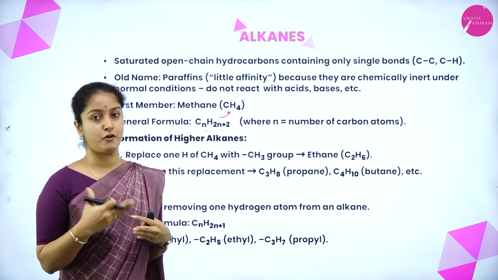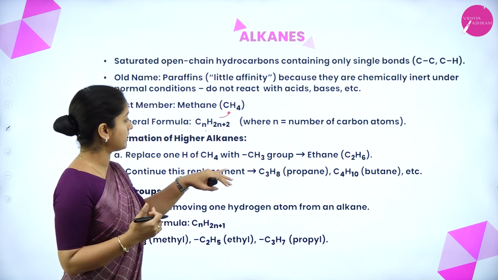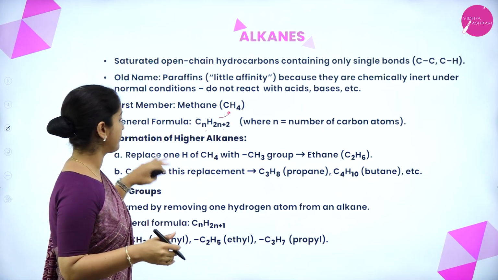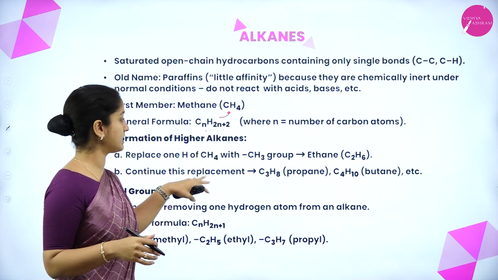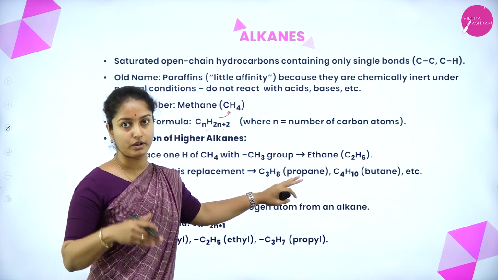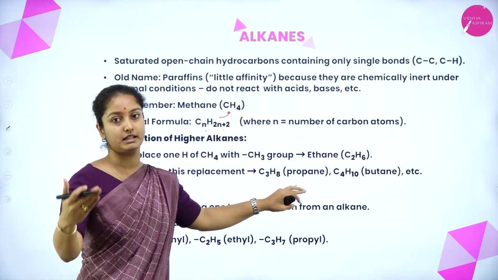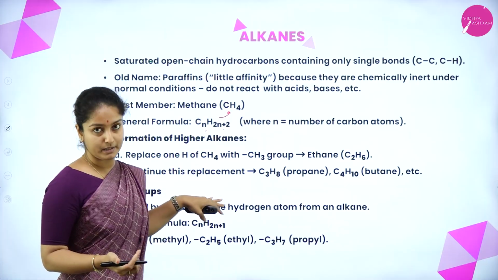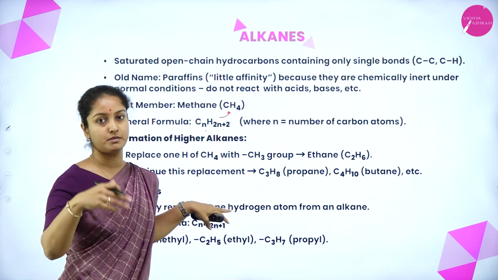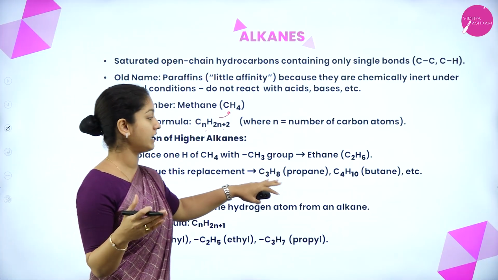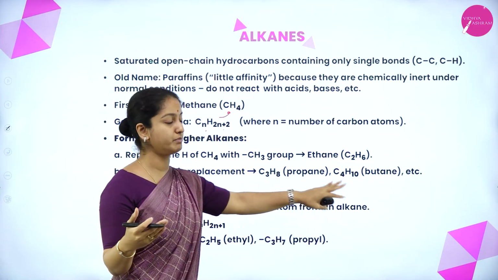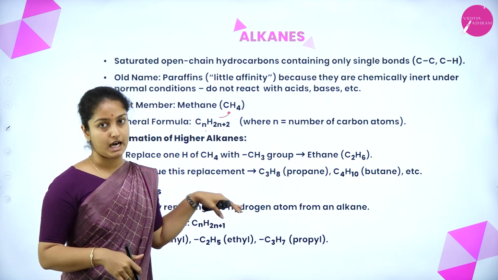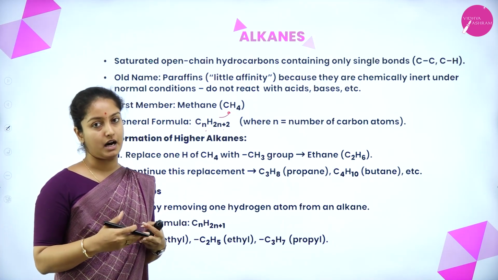So how does the formation of higher alkanes happen? Since we know the first member of the alkane group is methane, from methane one hydrogen is replaced by another methyl group to give higher alkanes. After methane, the next member is ethane, C2H6. Continuing this replacement of hydrogen by methyl groups, you can get other higher alkanes such as propane, butane, pentane, hexane, and it goes on. That is about alkanes and the formation of higher alkanes.